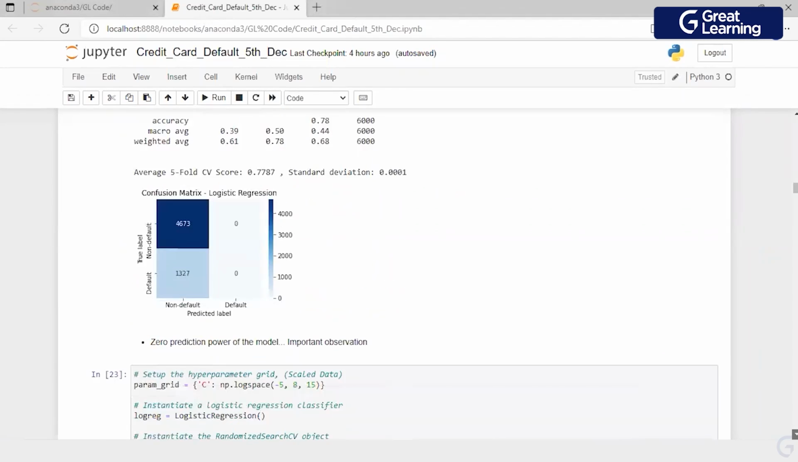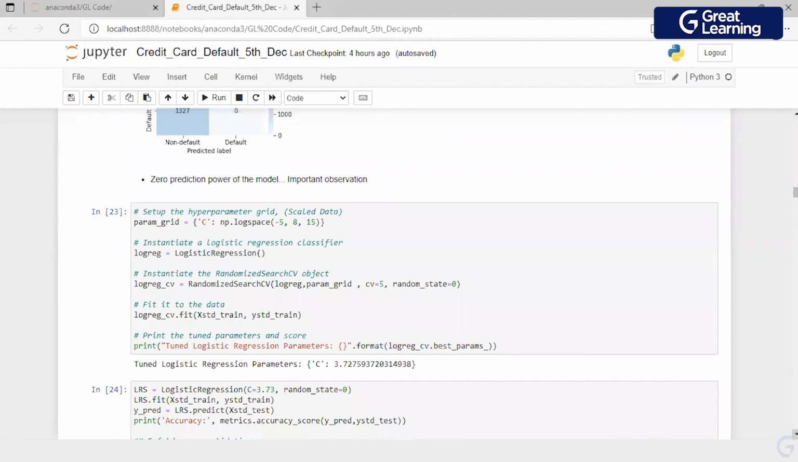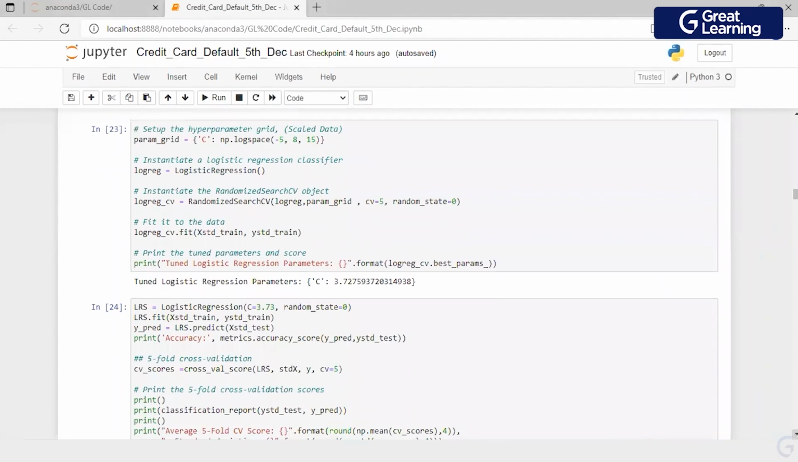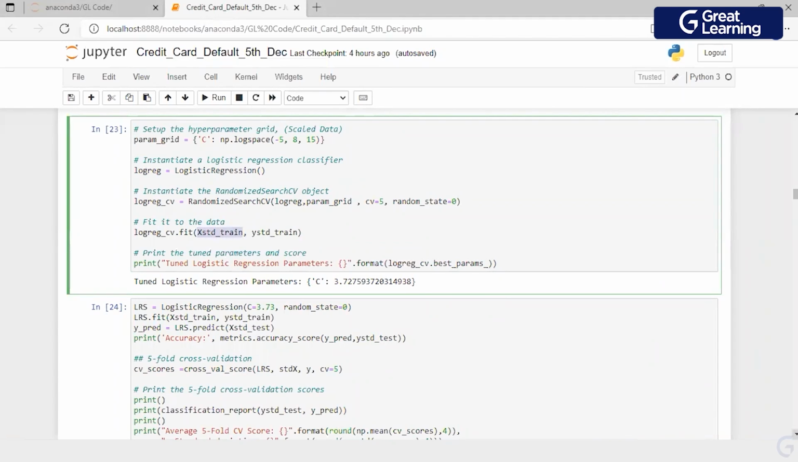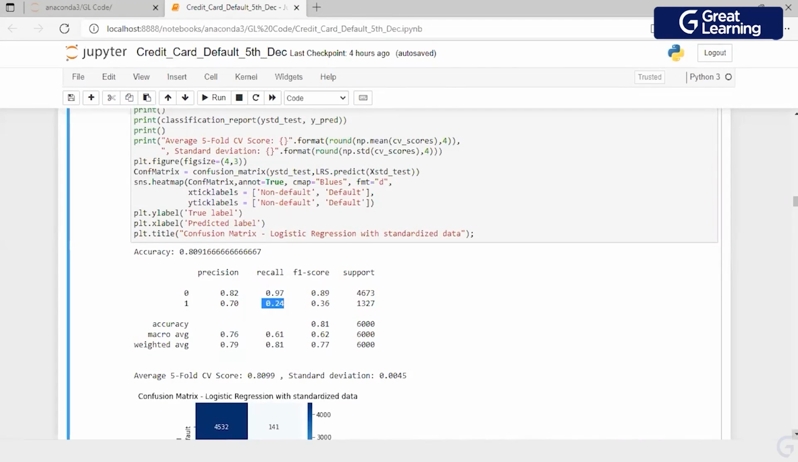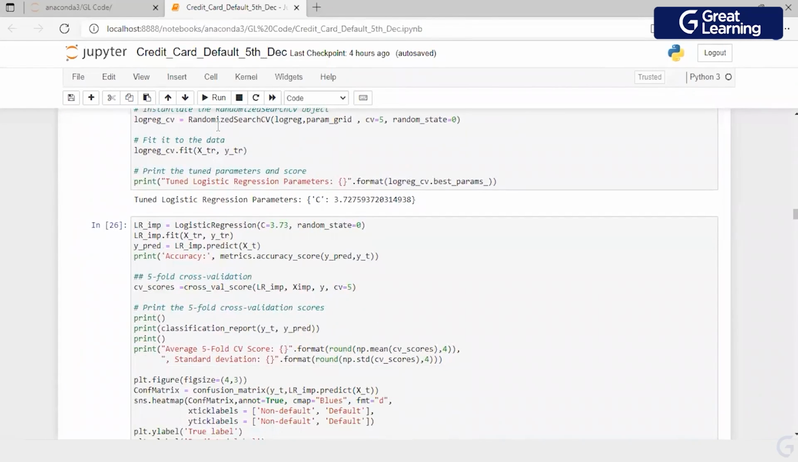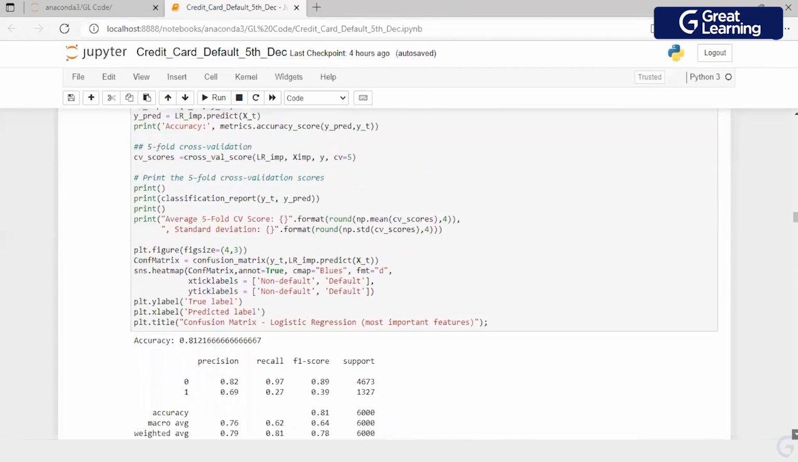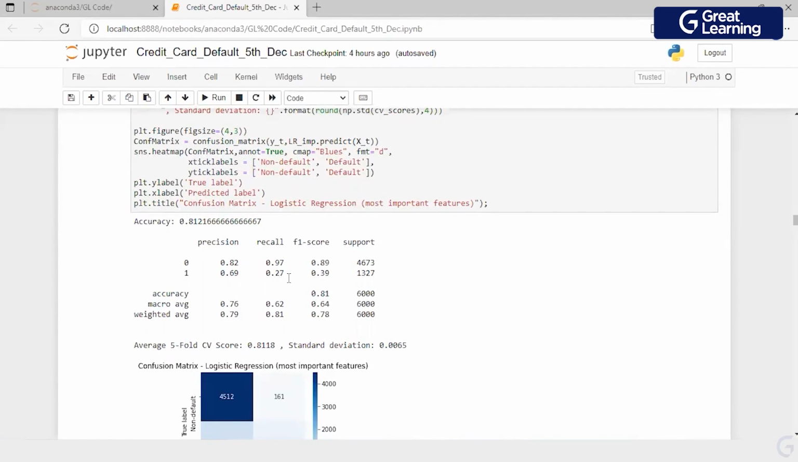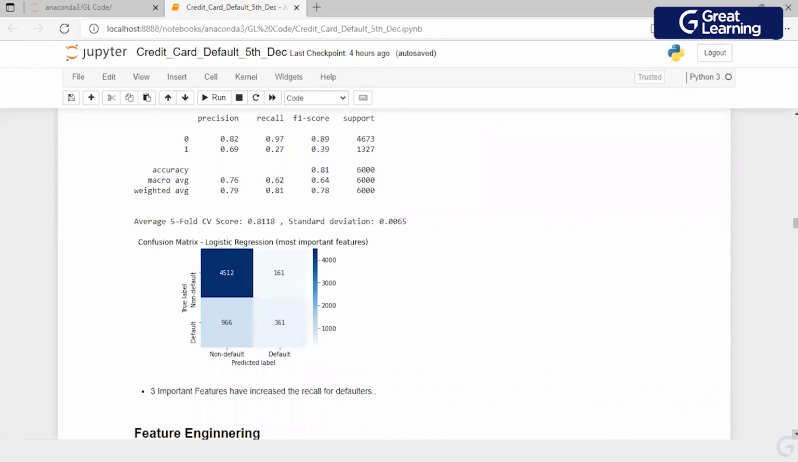Okay. Now, when I have created the same set of commands, what am I using here? I'm using the standardized version. What do I see as a confusion matrix? Now, when I use the third data set which I created, wherein I have only the 3 significant variables, or the most significant variables would be a more appropriate word, I have a recall value of 0.27. Right? The same set of steps I've executed.